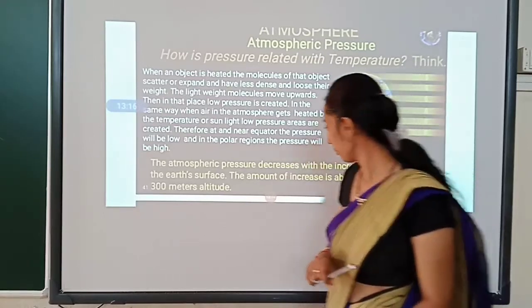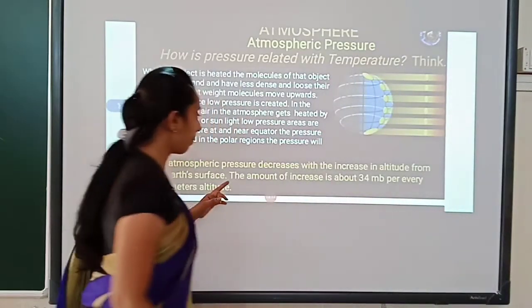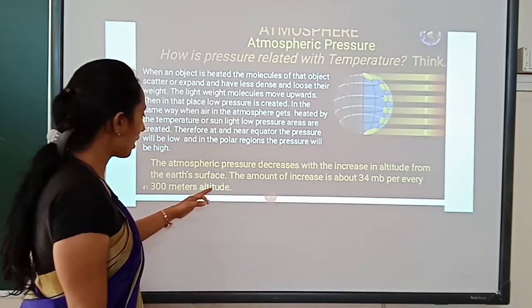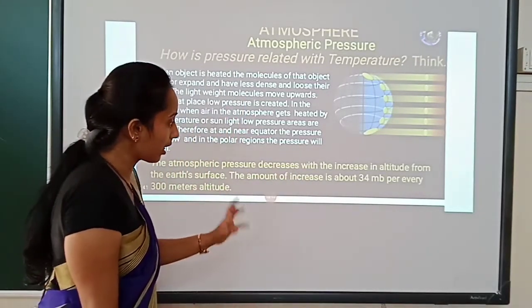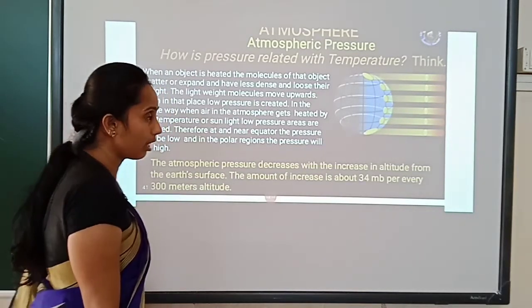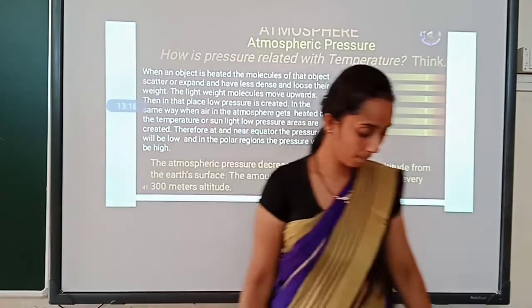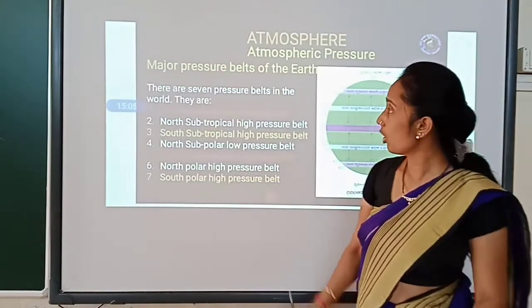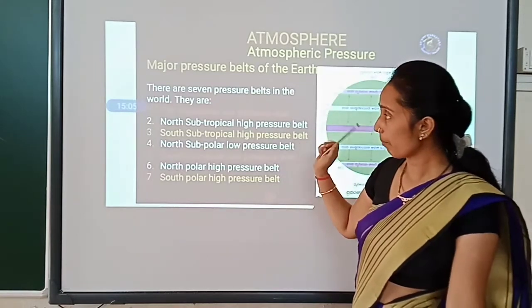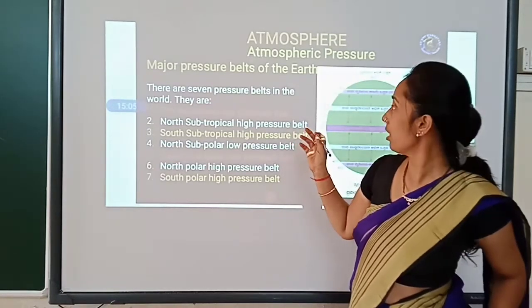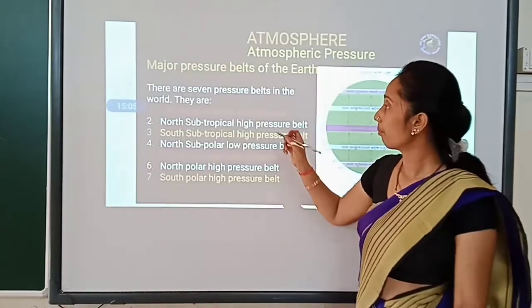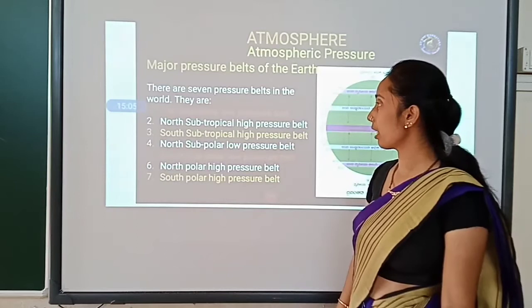See, the atmospheric pressure decreases with the increase in altitude from the earth's surface. The amount of decrease is about 34 mb for every 300 meters of altitude. So which are the major pressure belts of the earth? There are 7 pressure belts in the world.